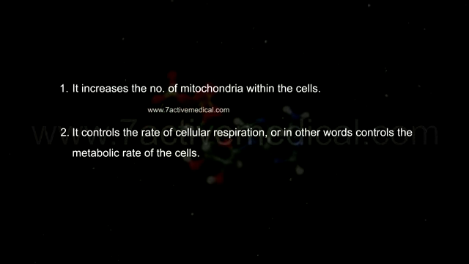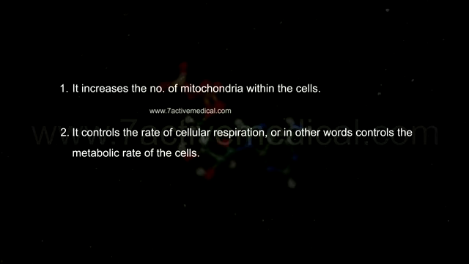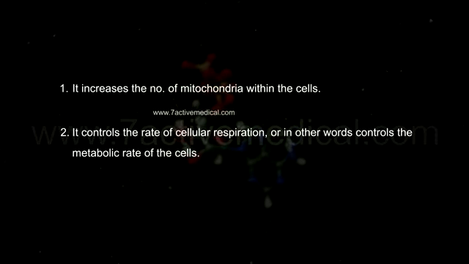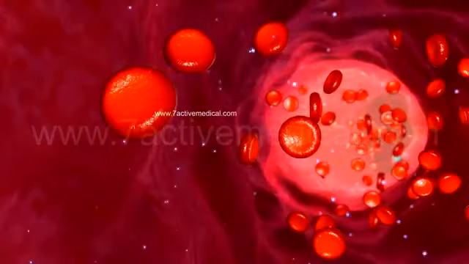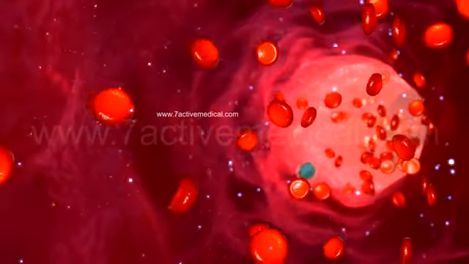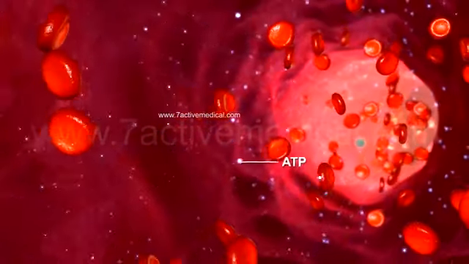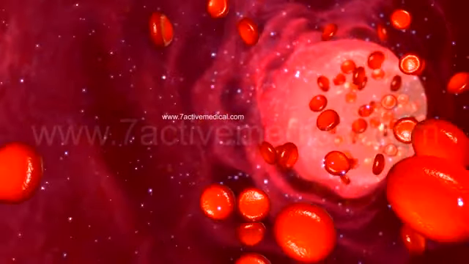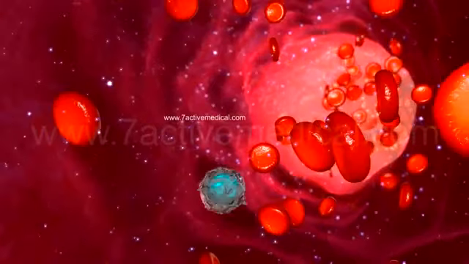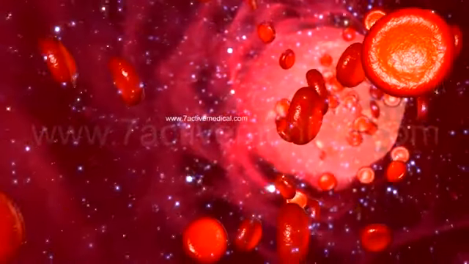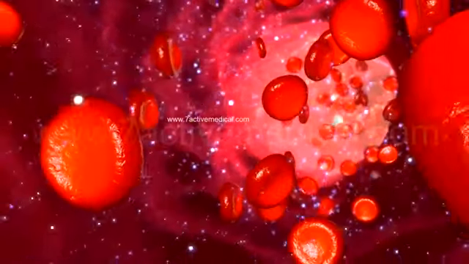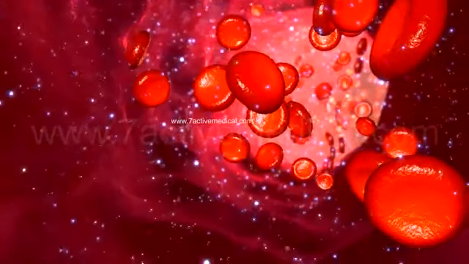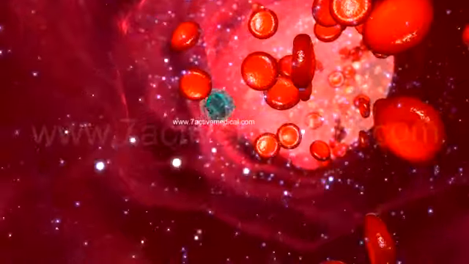2. It controls the rate of cellular respiration, or in other words, controls the metabolic rate of the cells. It accomplishes this by increasing the activity of sodium-potassium ATPase pump, thereby increasing the hydrolysis of all available ATP, resulting in an increase in the basal metabolic rate or BMR, as well as generating heat as a byproduct of this process.